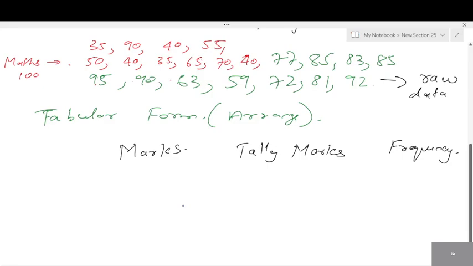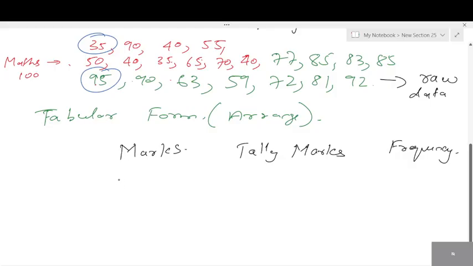Now, the same data you are going to show to your principal. If you give it in this form, she will definitely not be impressed, right? She won't know how to study this data. So as a teacher, you have to arrange them in order. This is known as frequency distribution. So how do you distribute? What's the least marks? 30, highest, around 95.